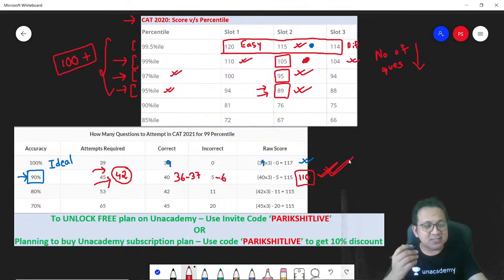Look at the RCs. Look at your verbal section. Try to figure out what has been the average accuracy over the past 5, 6, 7 mock exams. Don't take all the 25 mocks. Why?